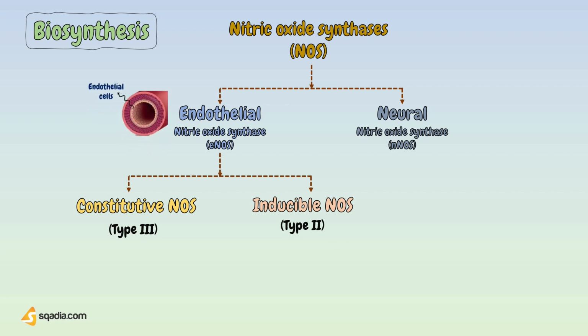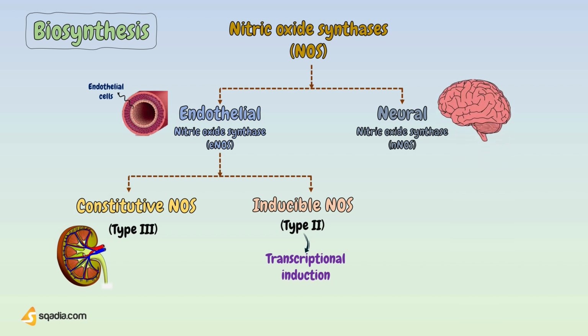This endothelial NOS are those that are derived from endothelial cells, and here the constitutive NOS are present constitutively in the kidneys, whereas inducible NOS are expressed after transcriptional induction and remain active for prolonged periods.